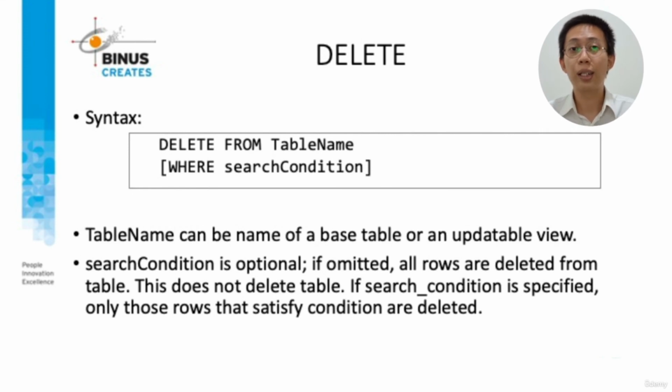The syntax for deleting rows: the DELETE FROM clause, followed by the table name, then the WHERE clause followed by a search condition, but it is optional. Again, the search condition is optional. If omitted, all rows are deleted from the table. This does not remove the table, it only affects the rows. If a search condition is specified, only those rows meeting the specified condition are deleted.